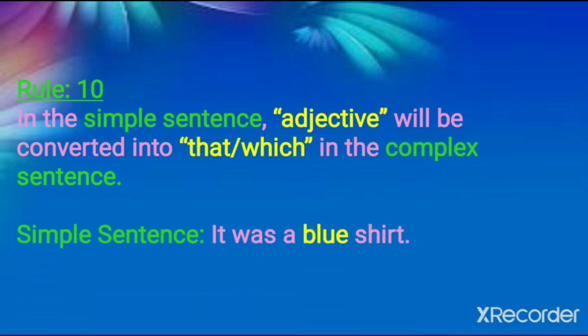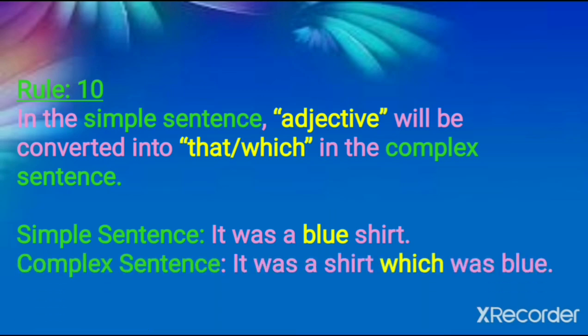It was a blue shirt. So here, adjective: the color of the shirt is described. What is the color of the shirt? Which shirt is she or he wearing? It is blue. So, it was a blue shirt. When you convert a simple sentence into a complex sentence, you have to replace the adjective with either "that" or "which". So, it was a shirt which was blue. Got it? It was a shirt which was blue.